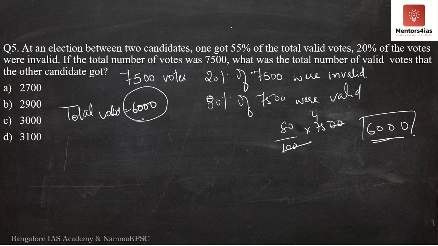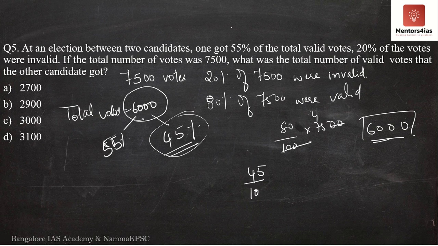Out of 6,000, 55% of the votes were gained by one candidate. The question is asking for what were the valid votes that the other candidate gained or got. If this candidate got 55% of the valid votes, then obviously the other person would have got how much? 100 minus 55, that is 45% of the votes. So we have to find out what is 45% of 6,000. How do we find out what is 45% of 6,000?